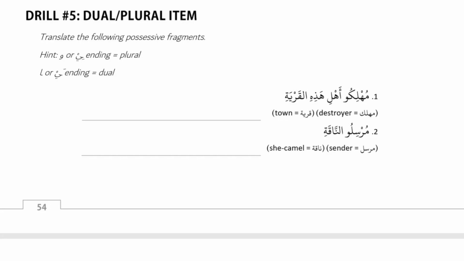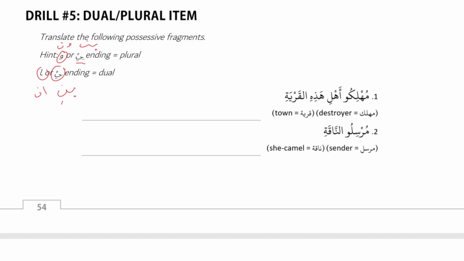Okay, let's translate some possessive fragments in which the item is dual or plural. And remember that if you see a wow or a e ending, that tells you that it used to be una or ina, right? Which means that it's plural. If you see a or a ending, that tells you that it was either ani or aini, which means that it's dual.